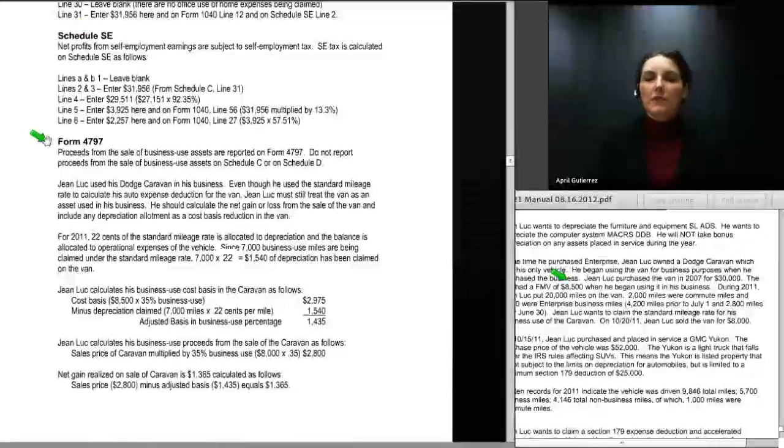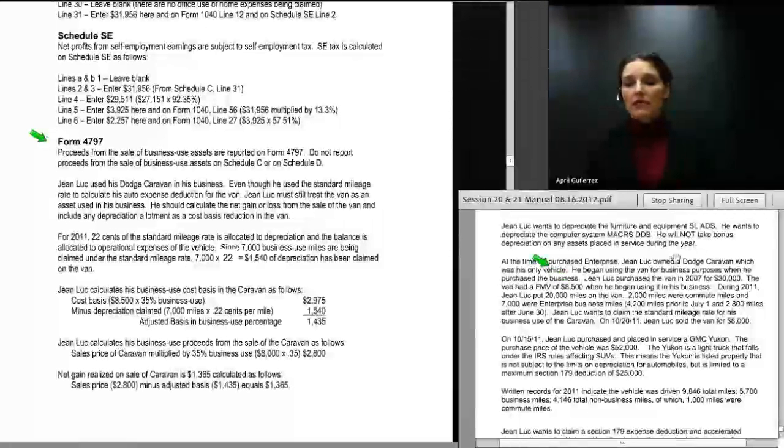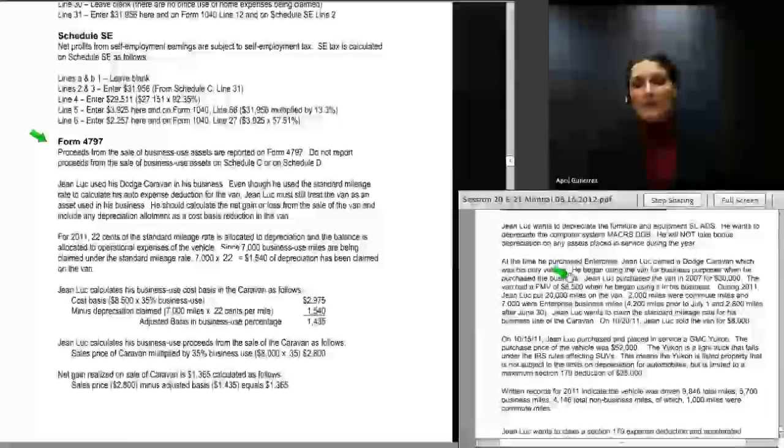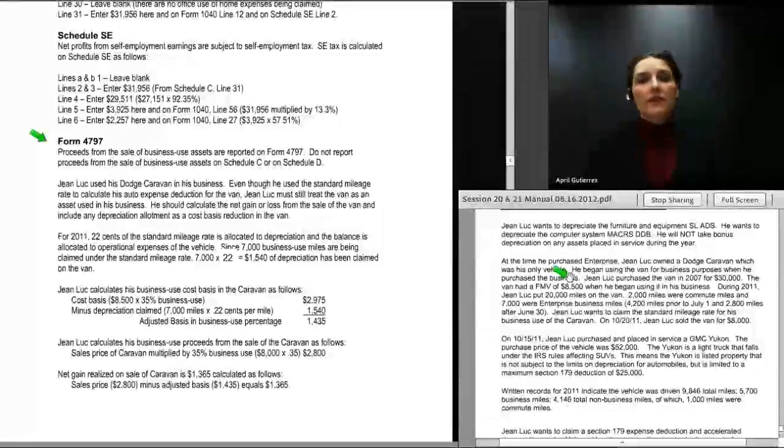Another form that we needed to prepare with Jean-Luc's tax return is Form 4797. The form is required because he sold an asset that he used in his business during the year. That asset was the Dodge Caravan. According to the wording in the problem, he purchased that van back in 2007 for $30,000. However, at the time he placed it in service in his business, it had a fair market value of $8,500. So $8,500 is the cost basis that we will use for computing the amounts to enter on Form 4797.